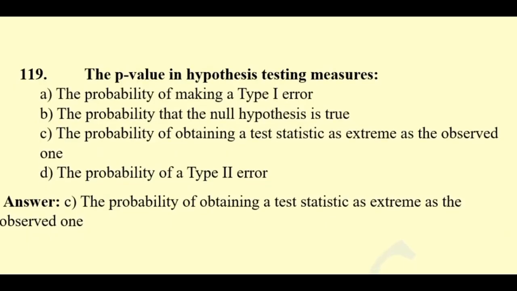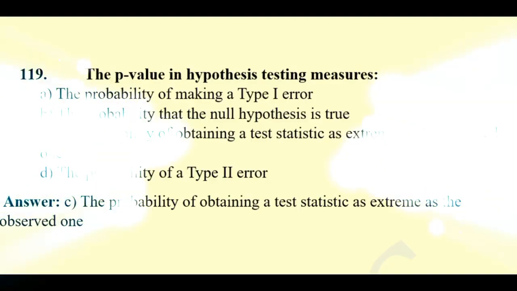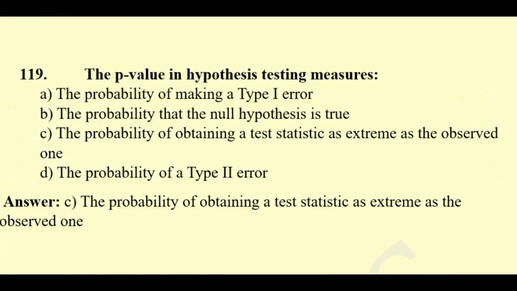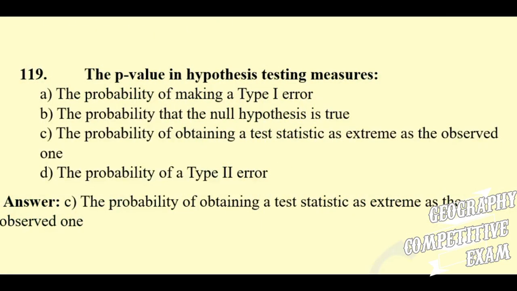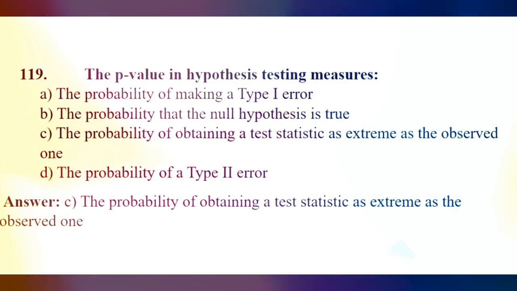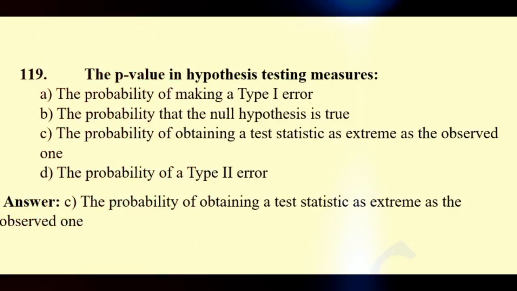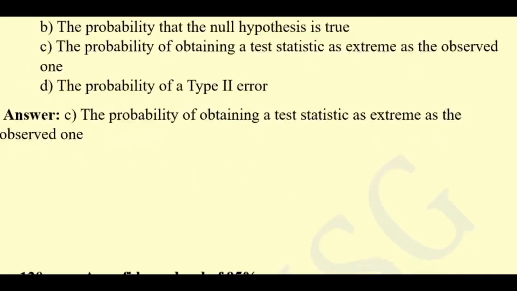Question number 119. The p-value in hypothesis testing measures the probability of making a type 1 error, the probability that the null hypothesis is true, the probability of obtaining a test statistic as extreme as the observed one, the probability of type 2 error. The probability of obtaining a test statistic as extreme as the observed one.